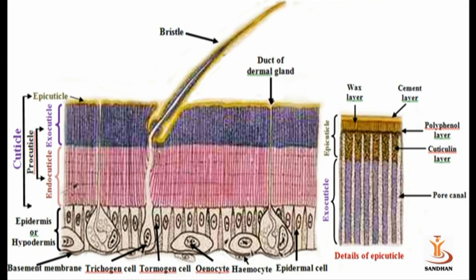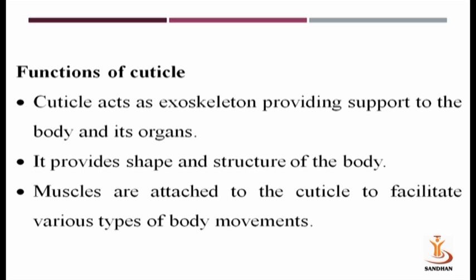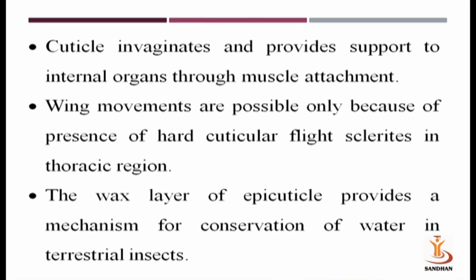So next topic is molting. But before studying molting, we should first understand insect integument. Insect integument is made up of cuticle, epidermal cells and basement membrane. Starting with cuticle, what are the different functions of cuticle? Cuticle acts as an exoskeleton, providing support to the body and its organs. It provides shape and structure to the body. Muscles are also attached to the cuticle to facilitate various types of body movements. Cuticle invaginates and provides support to internal organs through muscle attachment.